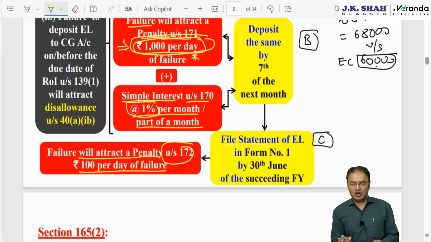Rest all is totally unimportant, especially the second half of this chapter, that is equalization levy under section 165A and 166A, applicable in case of an e-commerce operator. 2% equalization levy is totally unimportant.